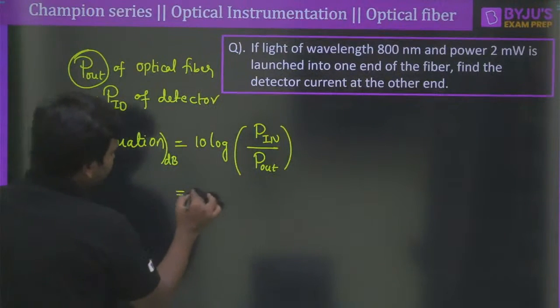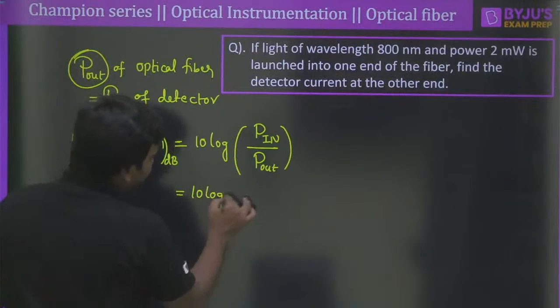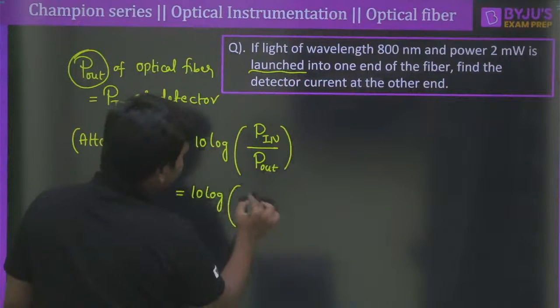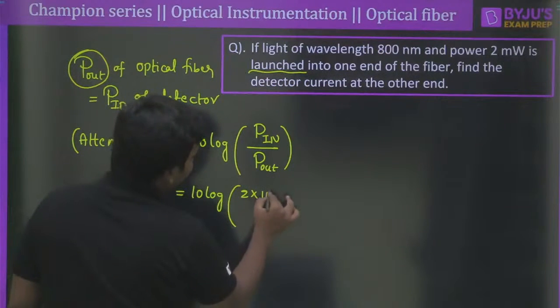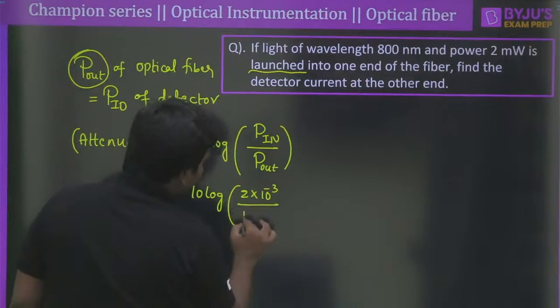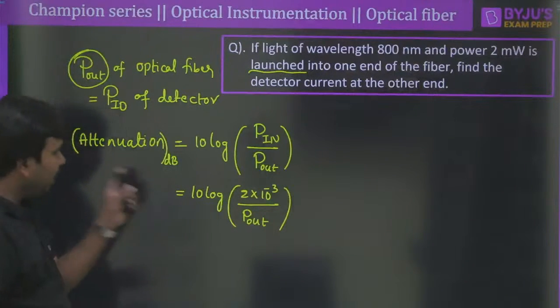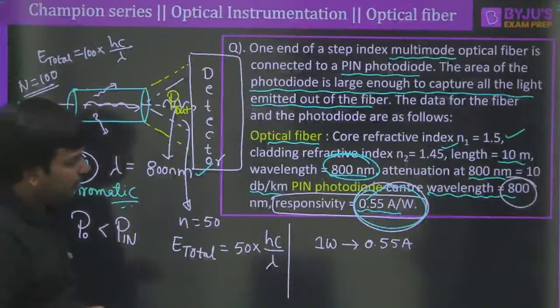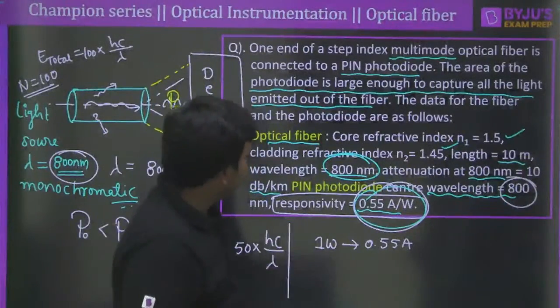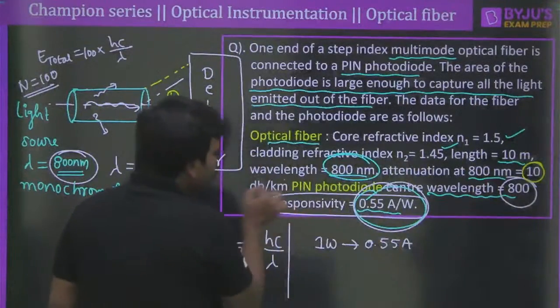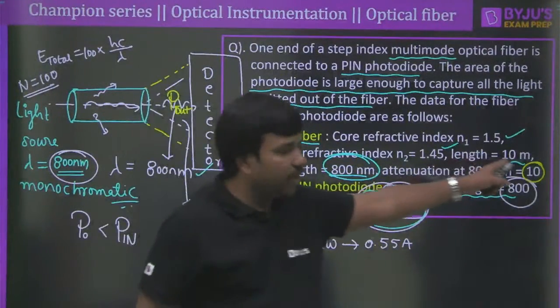So how much will it become now? 10 log of input power, which is given. 2 milliwatt is launched, so it is 2 into 10 to the power of minus 3 divided by the output power here. Good. That is also clear. Now what is there on the left hand side? The attenuation coefficient is given as 10 dB per kilometer. But right now the length is only 10 meters.